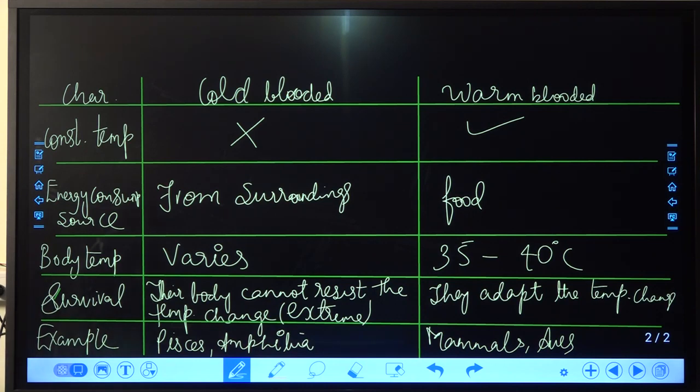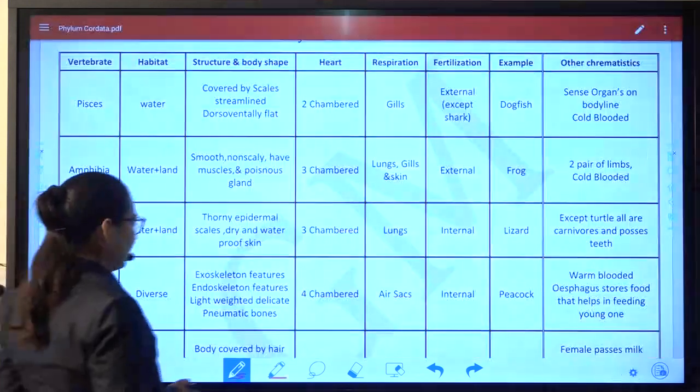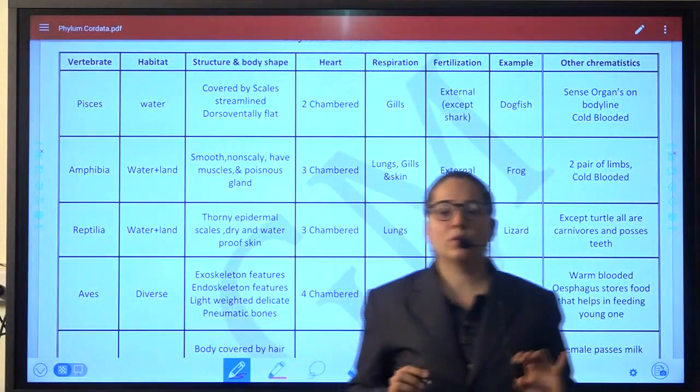Be quick. Now, let's have a look at the entire part once again.